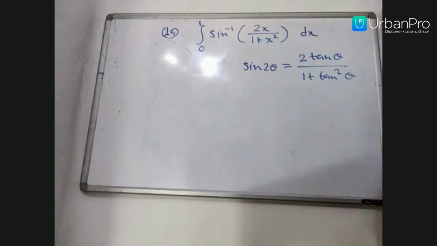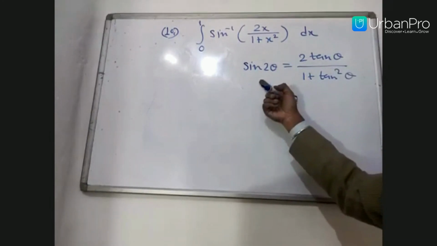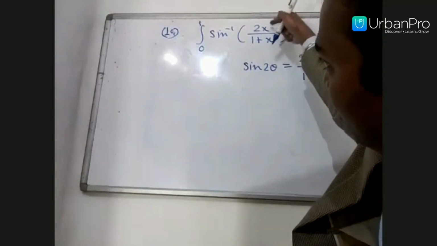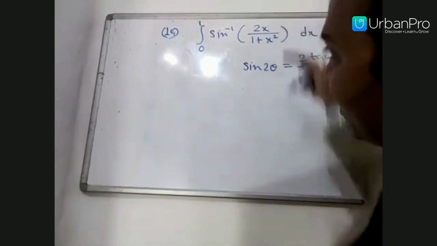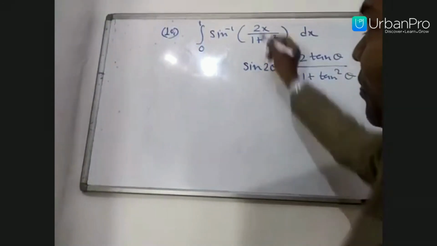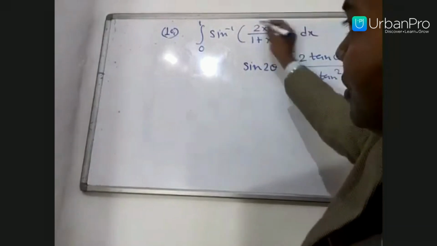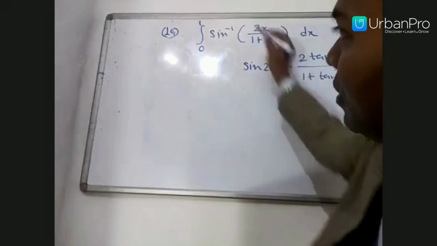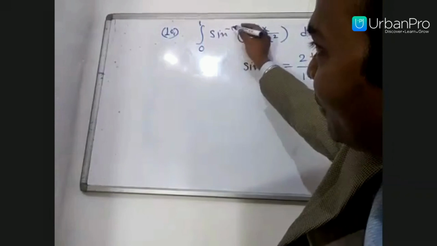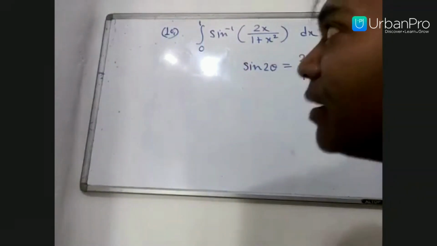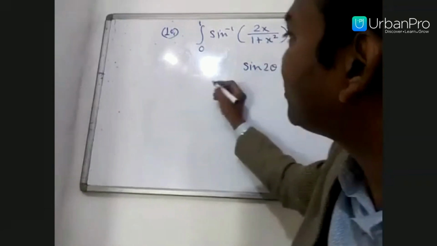If we take x as tan theta, then 2 tan theta upon 1 plus tan square theta becomes sine 2 theta. The inverse sine outside will cancel out, and your problem will become very simple. So we use the same concept here.